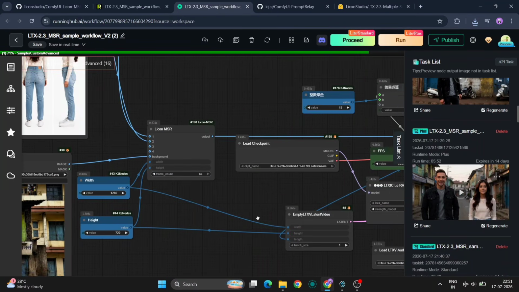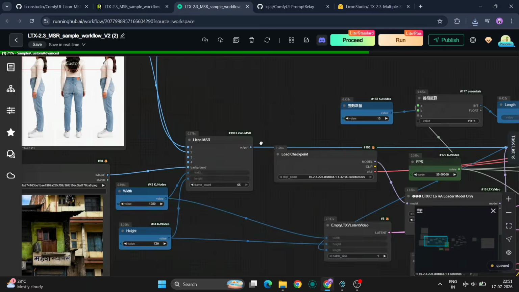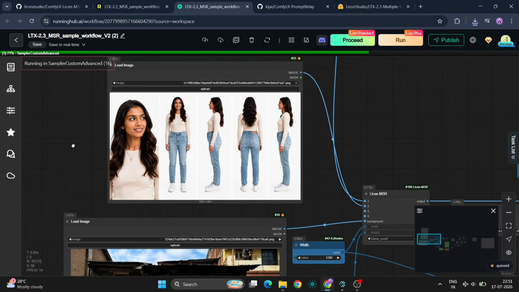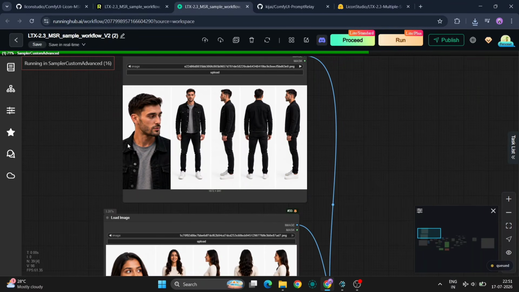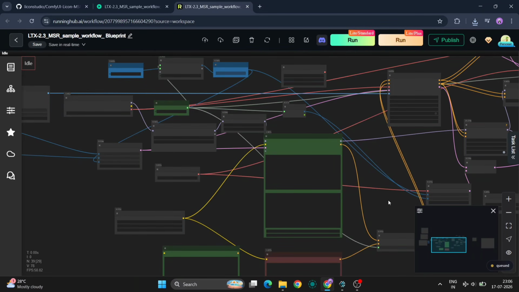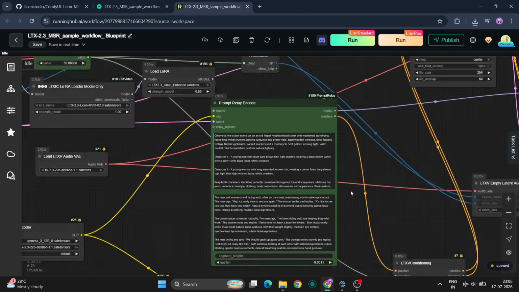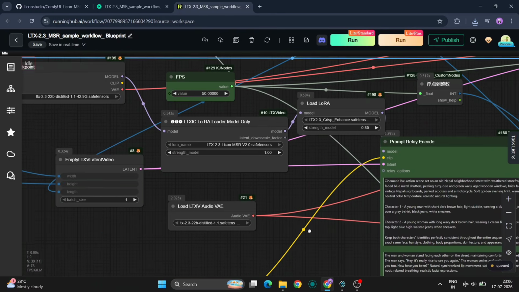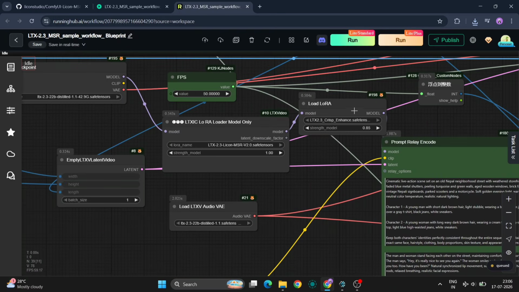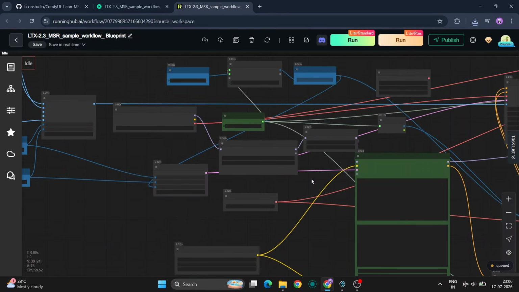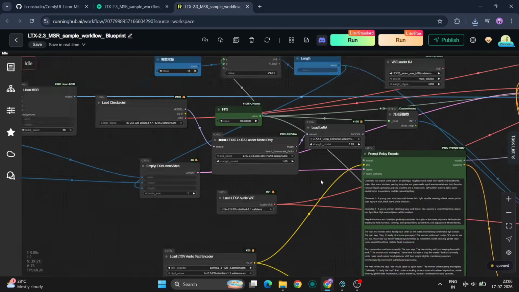As you can see, version 1 struggles quite a bit more. It keeps the female character relatively accurate, but the male character starts drifting and no longer matches the original reference image consistently. This is where MSR version 2 is a huge improvement. Identity preservation is noticeably stronger, stability is better, and the overall quality is significantly higher.